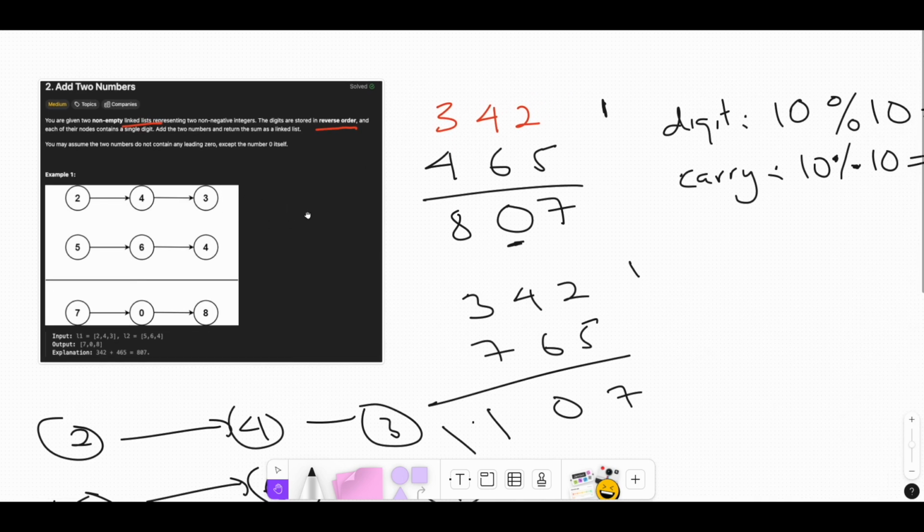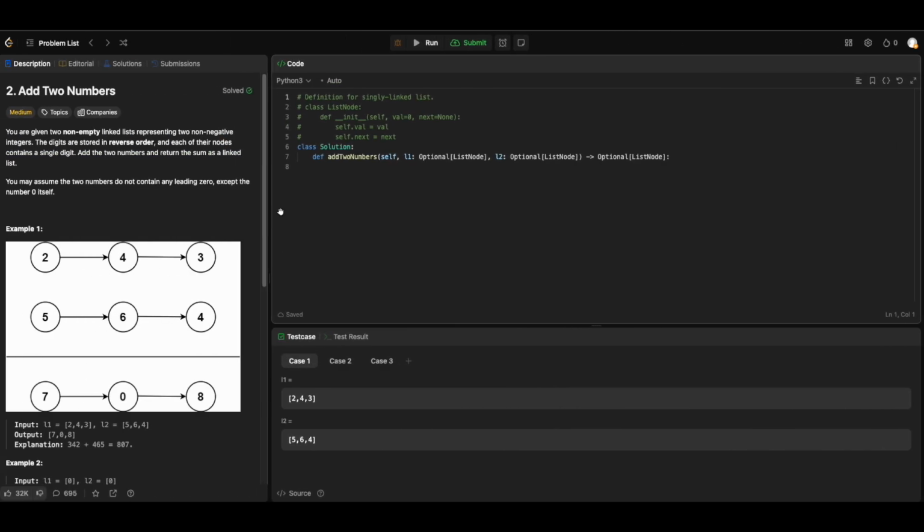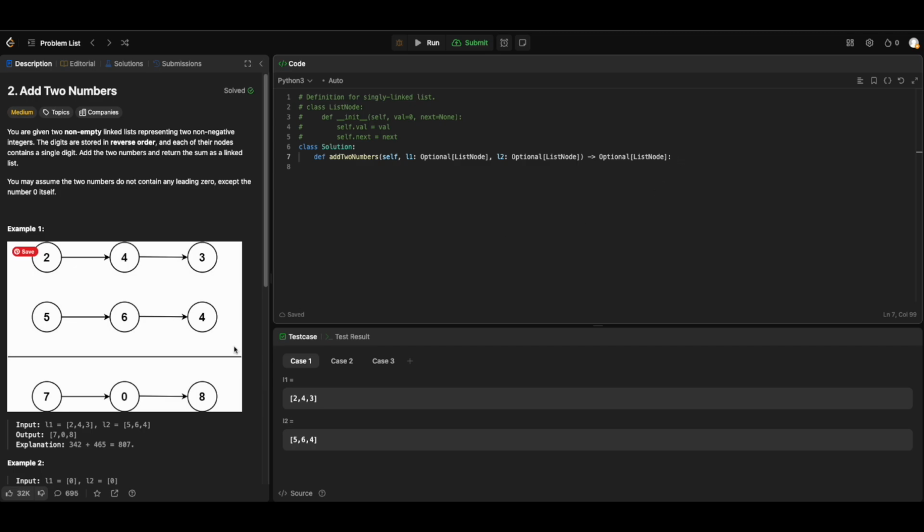This is a basic linked list question. You can solve it this way, and clearly we need to form a new linked list. Anytime we form a new linked list, we set up a dummy head. We set it to 0 because that's our initial value anyway. Now current is equal to dummy head.